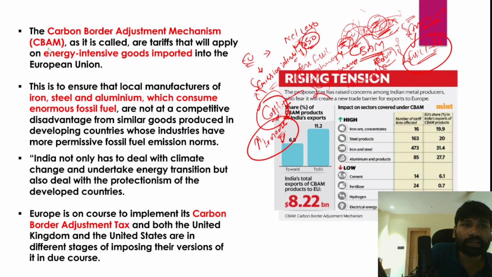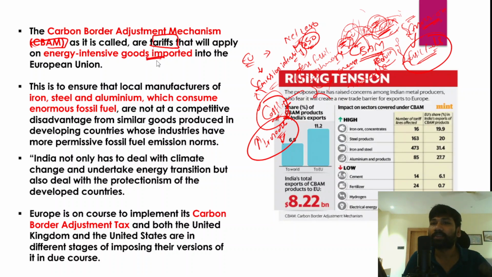Now the carbon border adjustment mechanism, as it is called, is a tariff, right? It is a tariff that will apply on energy intensive goods. For example, in India, we produce energy intensive, emission intensive goods using fossil fuels, and on those goods these tariffs will be enforced.